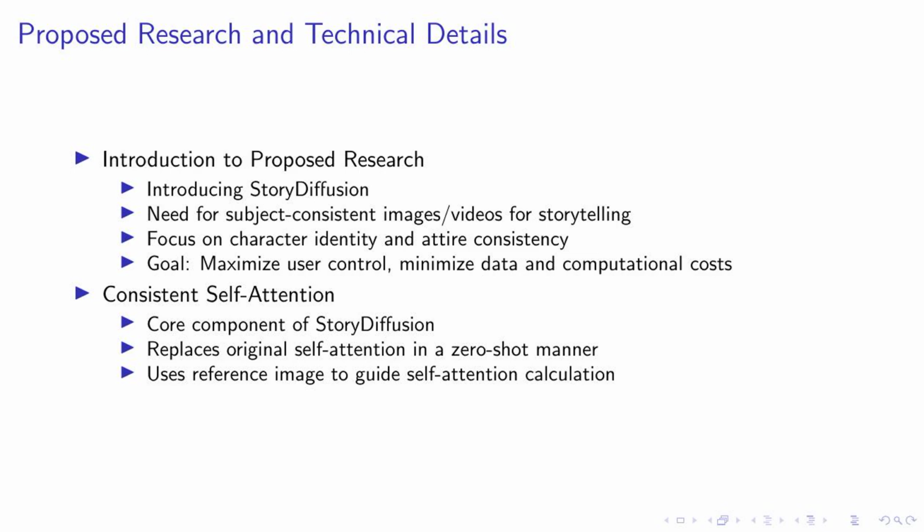Let's delve into the consistent self-attention. This is the heart of StoryDiffusion. It replaces the original self-attention mechanism in the diffusion model. What makes it unique is its ability to incorporate reference tokens from images. This means it can draw on information from a reference image to guide the generation of a new image. The result? It builds connections among multiple images, ensuring consistency in the characters' identities and attires across different images. This is a crucial feature for storytelling, where maintaining character consistency is paramount.